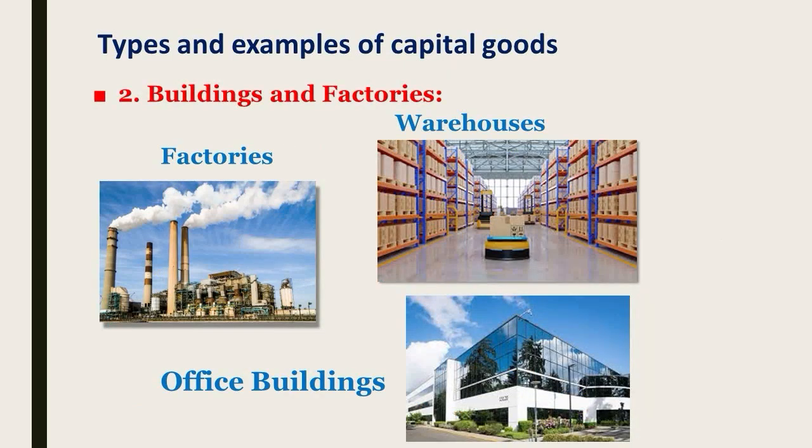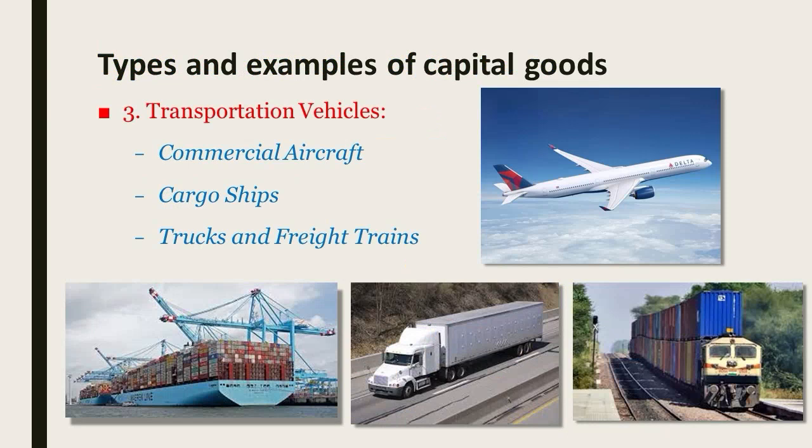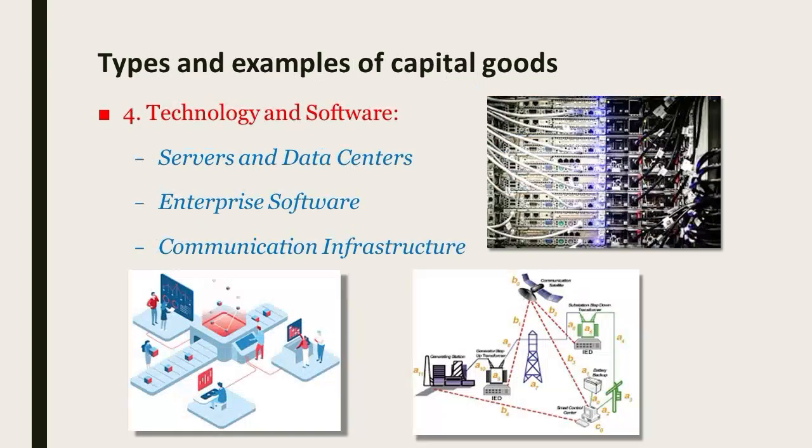Factories, warehouses, and office buildings come under this category. Thirdly, transportation vehicles. Commercial aircraft, cargo ships, trucks, and freight trains are in this category. Fourthly, technology and software: servers and data centers, enterprise software, and communication infrastructure all fall in this category.